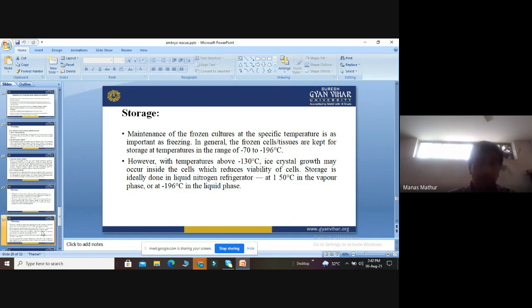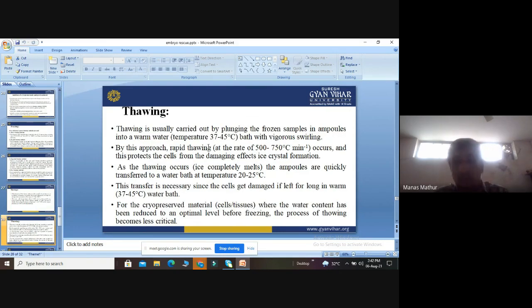Then comes the method of thawing. Thawing is normally carried out by plunging the frozen samples in the ampoules into warm water. Here the temperature is around 37 to 45 degrees, with vigorous swirling. Vigorous swirling means vigorous rotating, shaking here and there from one direction to another, so vigorous means at a very rapid rate.